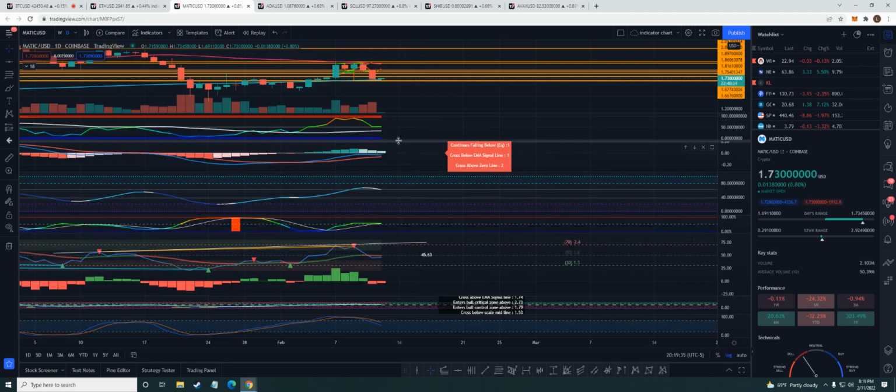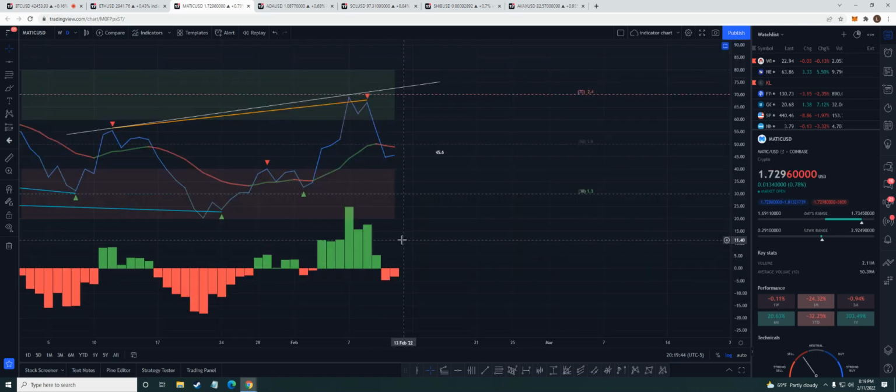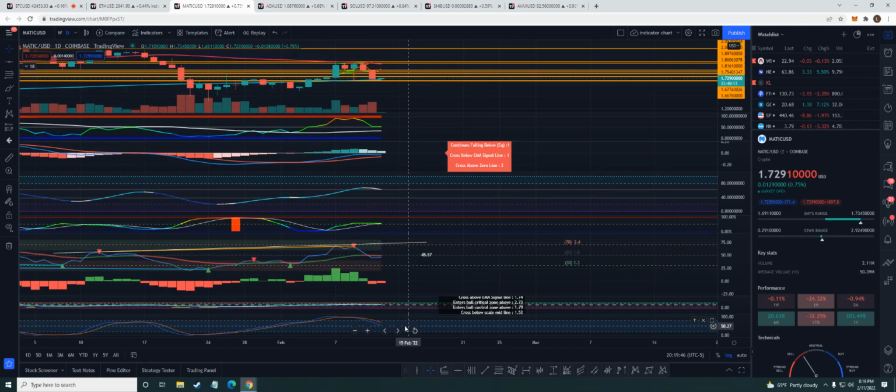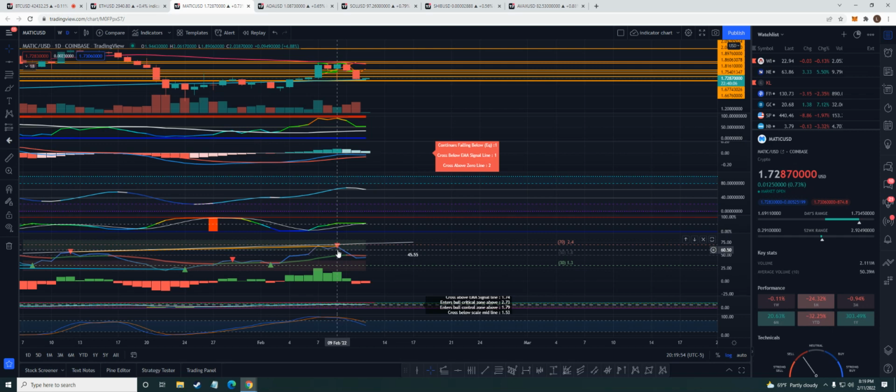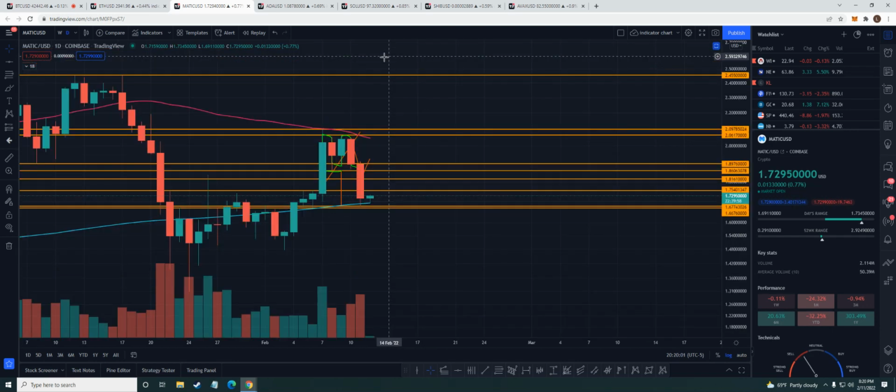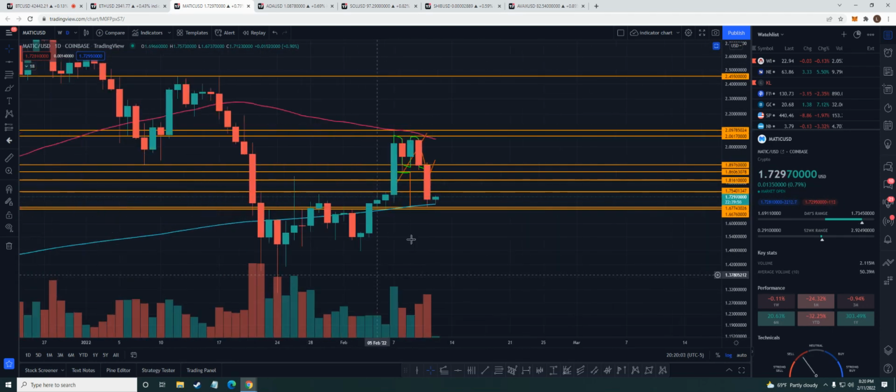Now let's look at the daily real quick on Matic. Well, it doesn't really tell me on this. The daily, just like everything else, the daily is not looking good. Things are coming down. Stochastic. There's some, this is 3 drive. No, it's not 3 drive. There is some divergence, not strong though. Some bearish divergence there on the RSI. So yeah, the higher time frames are not looking so great, but short term we could see a bounce, and that could change the higher time frame. So keep that in mind, guys.